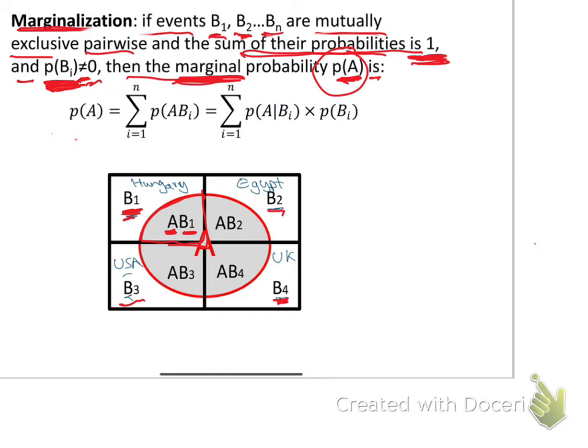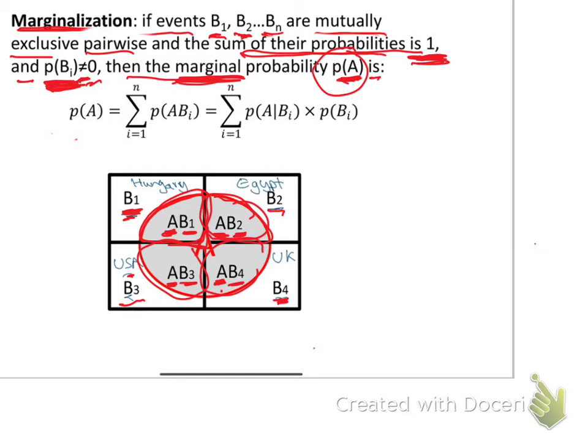In this case they are equally distributed: the disease A happening in Egypt, in USA, in the UK. So what is the probability of the disease A happening? It is the sum of this probability happening here, here, and here, all of them.